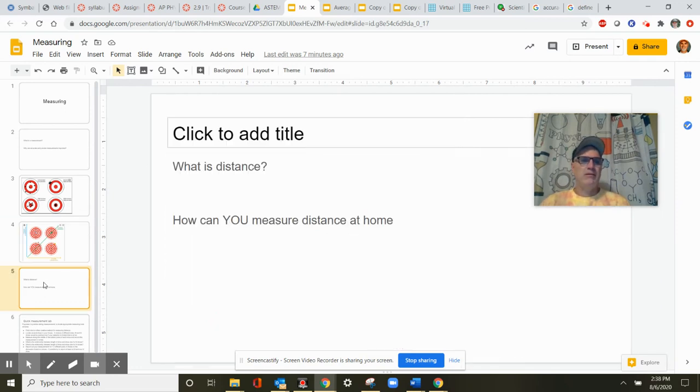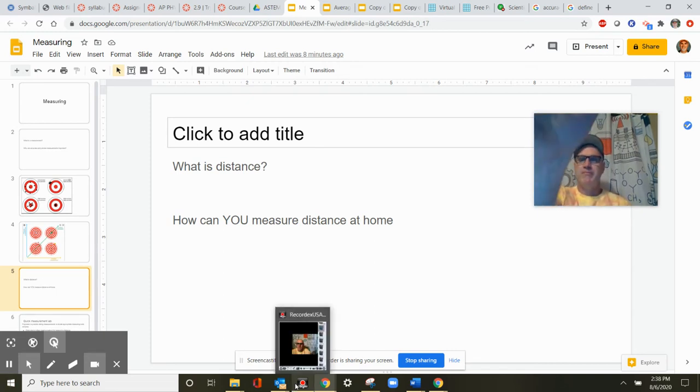All right. So the first thing that we're going to measure is distance. So what is distance? Go ahead and pause your video and write down what you think distance is. Okay, and now that you're back, you could say distance is how far apart two points are, right? And normally at this point then I would hand out meter sticks or rulers in the classroom and have you measure something, do a little lab, but we're not going to do that. So we need to figure out how you can measure distance at home.